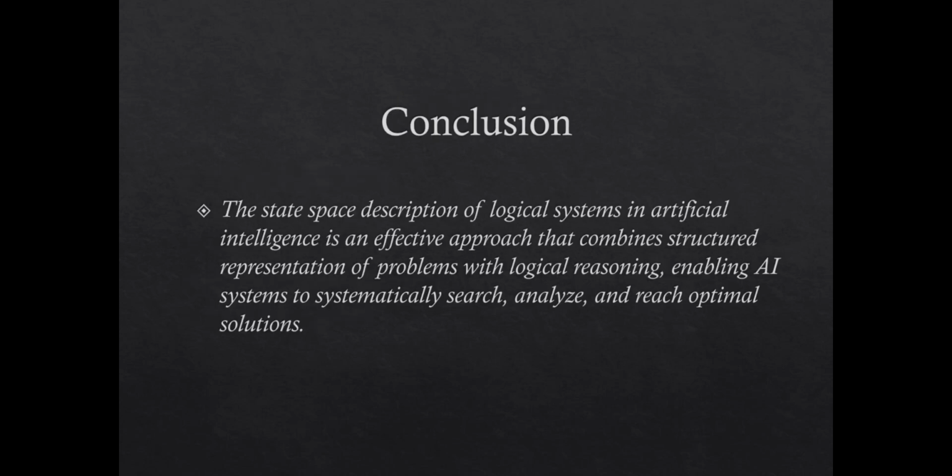I am here to conclude my seminar: the state space description of logical system is a powerful method in artificial intelligence. It combines structured problem representation with logical reasoning. This helps AI to search, analyze, and find solutions efficiently. It plays a key role in making AI systems intelligent and goal oriented.